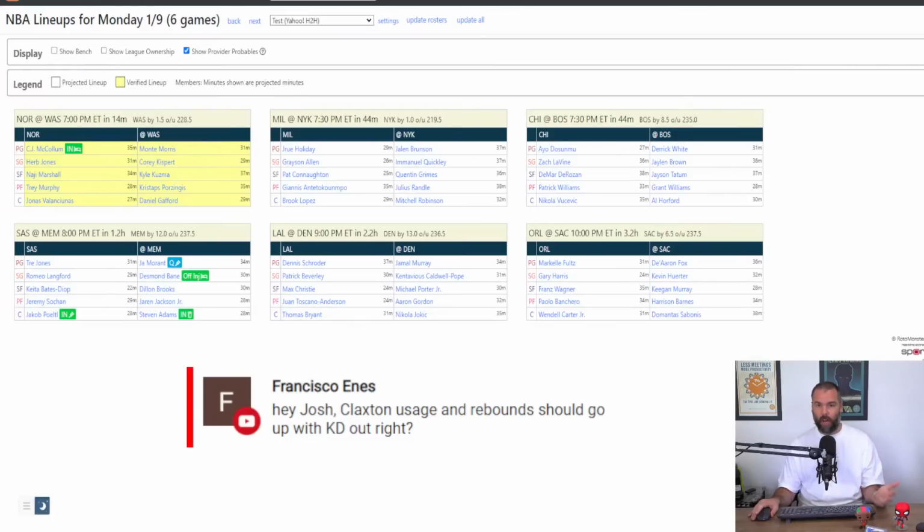They're not going to start running plays for Claxton. I wouldn't have thought, right? It's just going to be the same sort of stuff. Rebounds, maybe. Maybe he gets some more rebounds without KD.